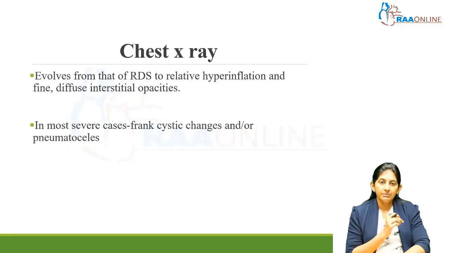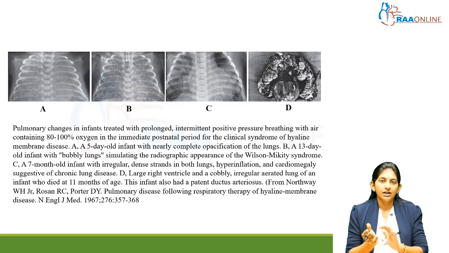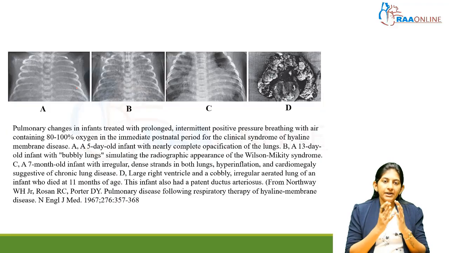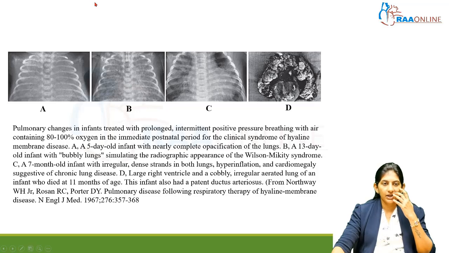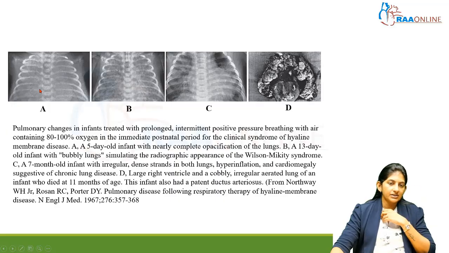These are the different chest x-rays. It is not of a single neonate. This is from the Nelson textbook. What has been mentioned in the textbook is that in BPD there is no pathognomonic chest x-ray finding. It can start like a respiratory distress, where you can see a ground glass appearance, with completely opaque opacities present bilaterally.